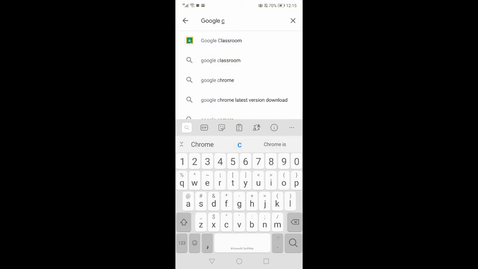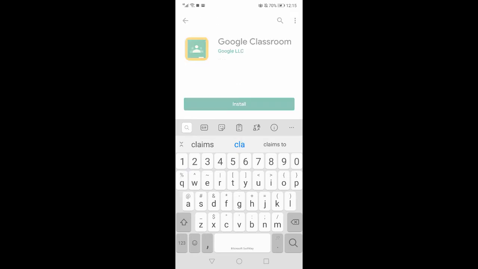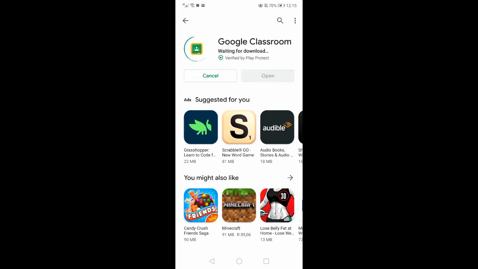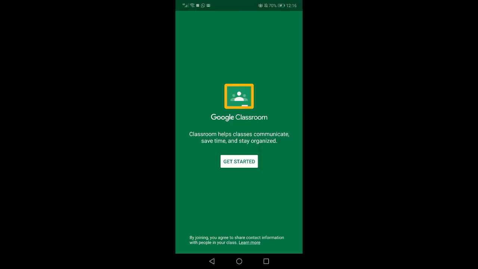Okay, to download Google Classroom, go to your Play Store or iOS Store and type in Google Classroom. That will then open up the app, which you need to click on install. Once installed, you can open it up and click on Get Started.